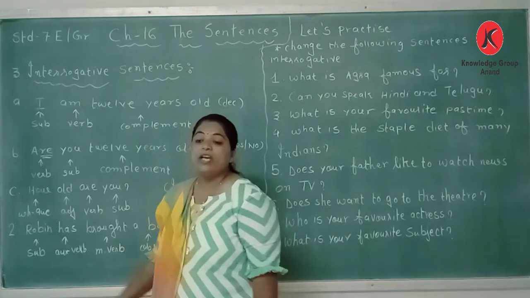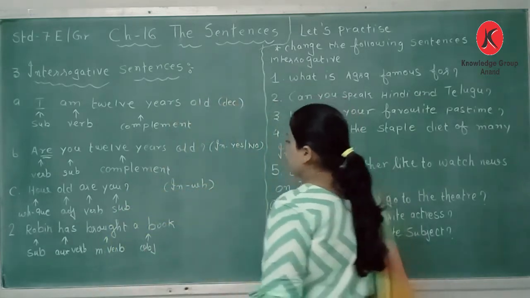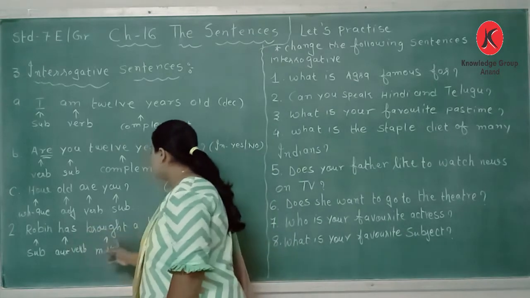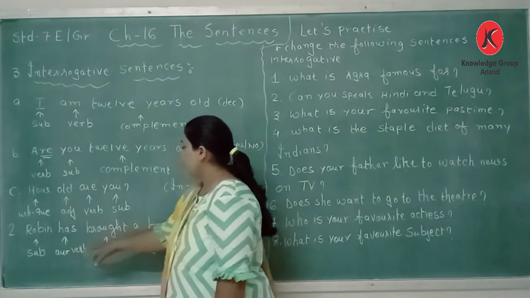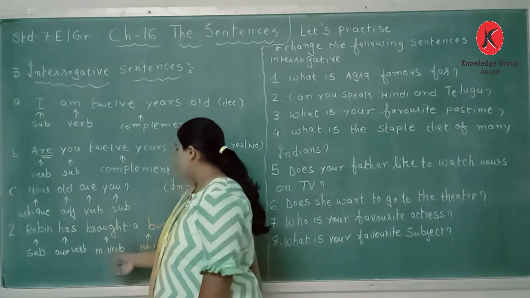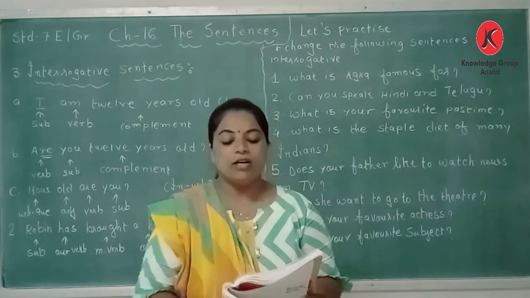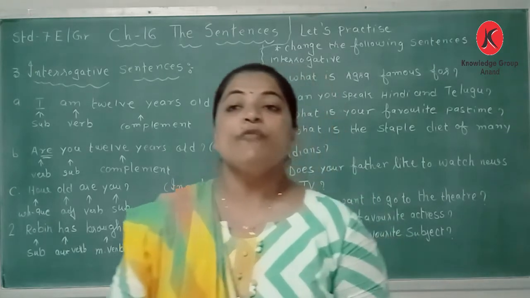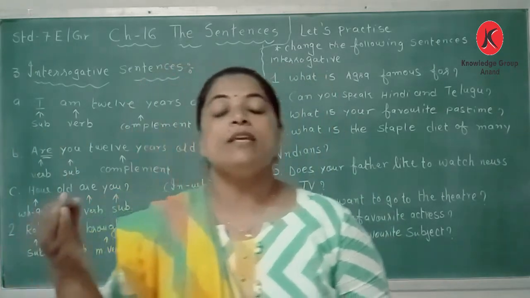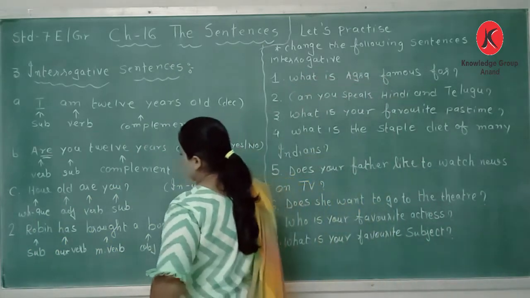Here we have taken another example of a sentence, that is Robin has brought a book. Robin is a subject, has is an auxiliary verb, brought is a main verb, and a book is an object in the sentence. If we want to change the same sentence into a yes and no question, then we will take the has first.